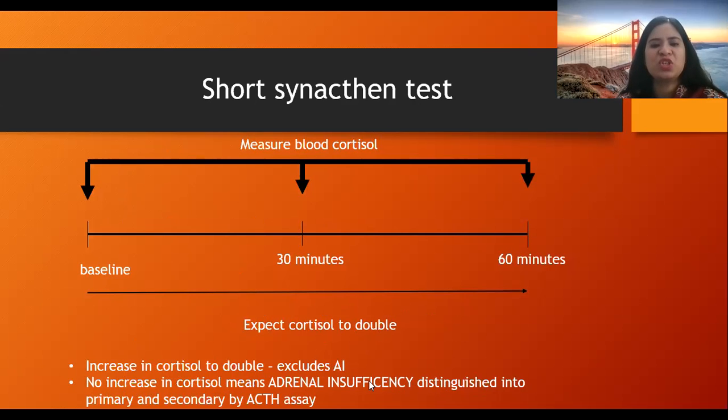It is distinguished into primary and secondary by ACTH assay. Right? By knowing the values of ACTH, we will know whether it is primary or secondary.